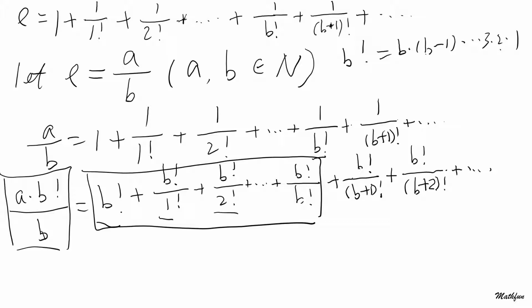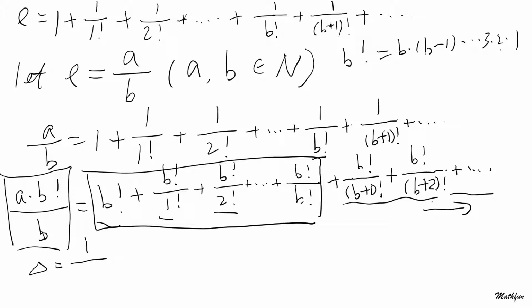Now what is this one equal to? So let's call that portion from here delta. Okay, delta obviously equals 1 over (b plus 1) plus 1 over (b plus 2)(b plus 1) and so on. Remember, (b plus 1) factorial equals (b plus 1) times b factorial, isn't it?